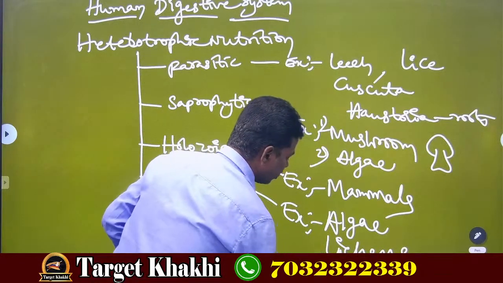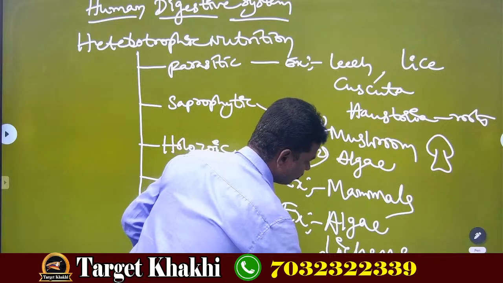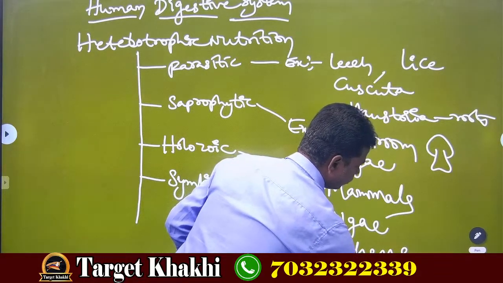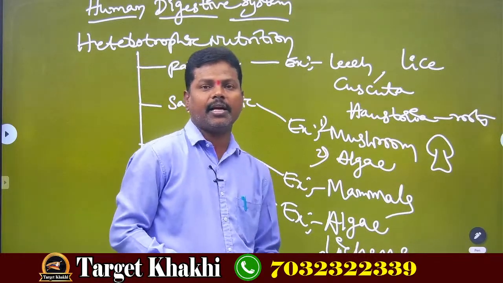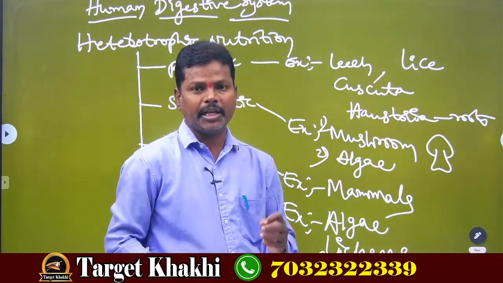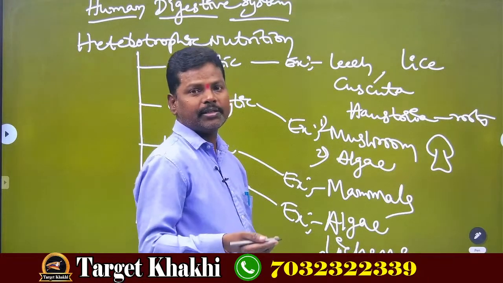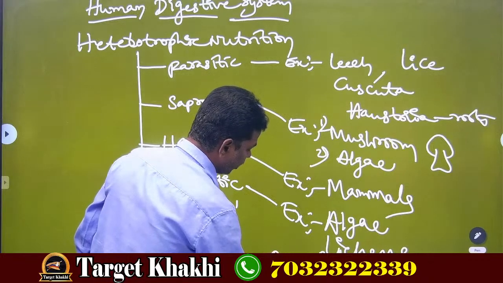The next one is rhizobium bacteria. This rhizobium bacteria is present in the root nodules of the Leguminaceae family. The best example is the pea plant.